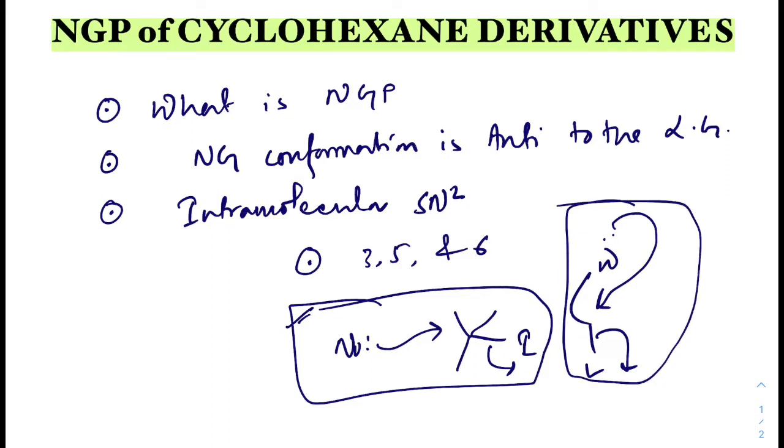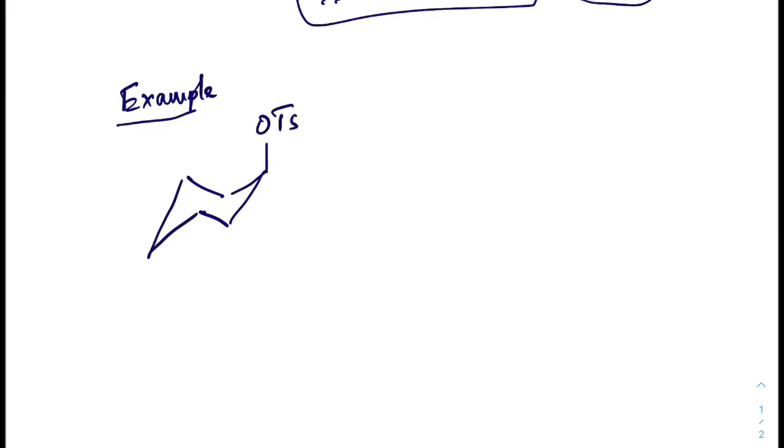Because this is intramolecular, the possibility of finding the leaving group is much higher, and the entropy cost is much lower for this type of reaction, and the enthalpy is much higher. Because the availability of the leaving group is much easier than in an intermolecular SN2 reaction. So let's start with an example, where OTs is axial and the O-acetate group is in the equatorial position.